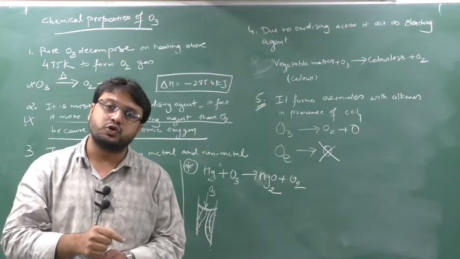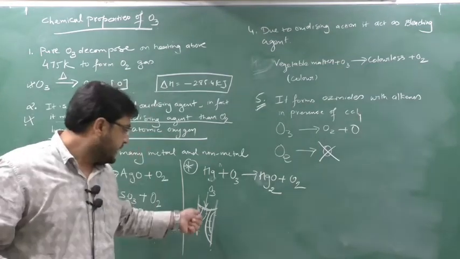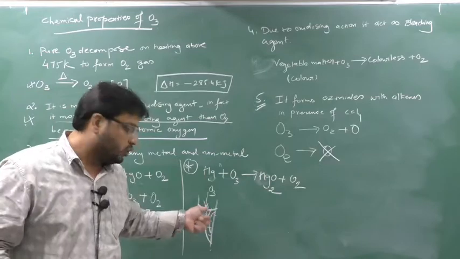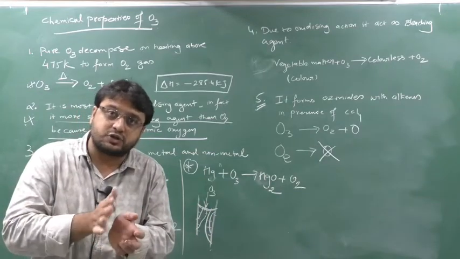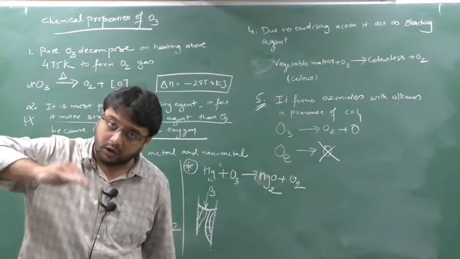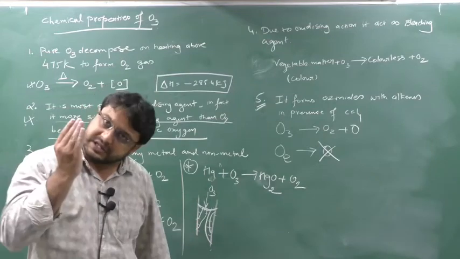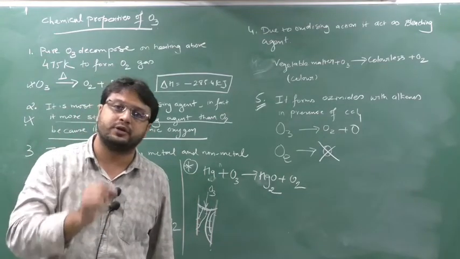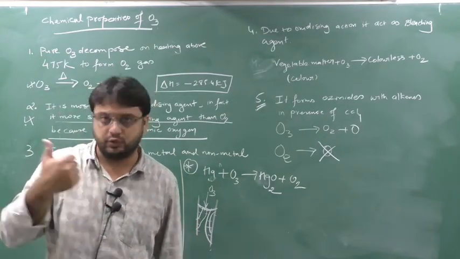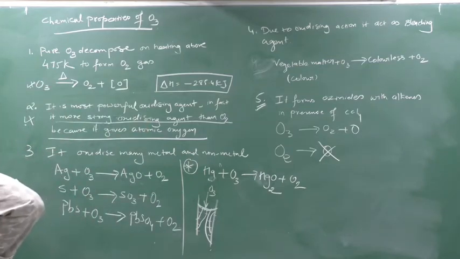When you add ozone to that mercury, what will happen? This meniscus is lost, and the mercury starts to run away and stick on the wall of the glass tube. This process is known as tailing of mercury, T-A-I-L-I-N-G. Write down along with me, this is a very important key point.